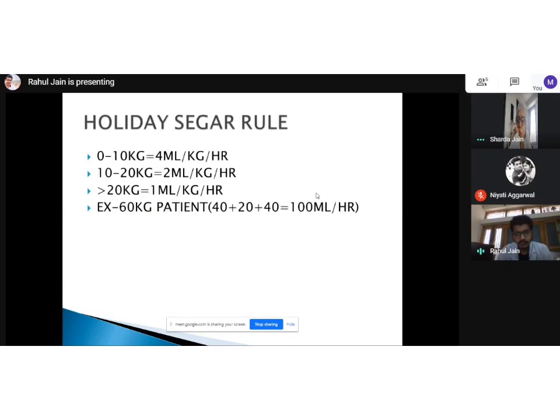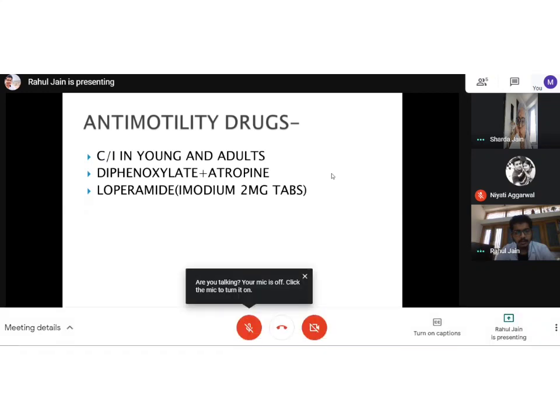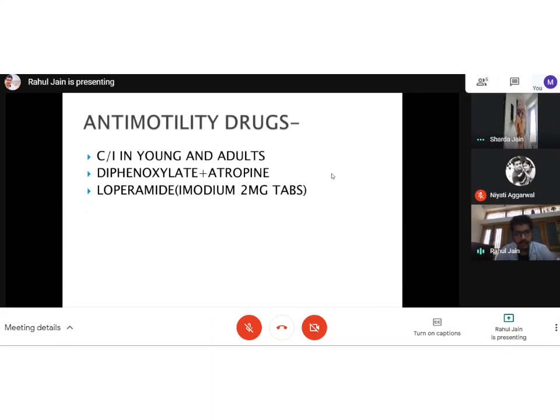So then next is anti-motility drugs. I already discussed this. They are first of all very contraindicated in young. Okay, there's a mistake here. It's young and elderly. They're contraindicated in young and elderly, and the reason behind it is that we can never rule out infections in these cases, and we need to rule out infections or any malignancy before giving anti-motility drugs, because giving anti-motility drugs will retain all the infection inside the body and that can cause sepsis.